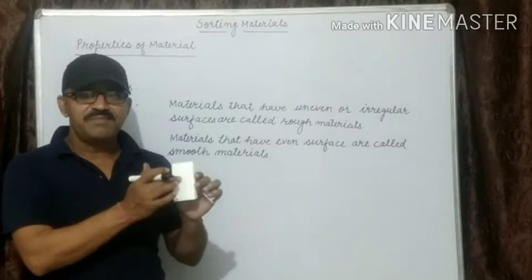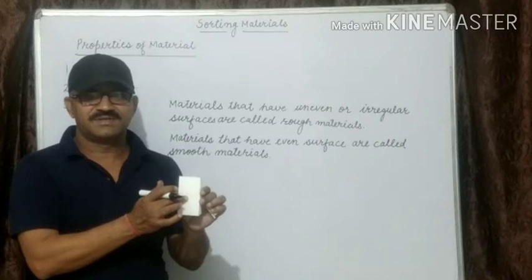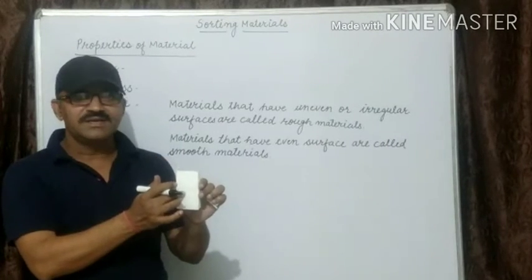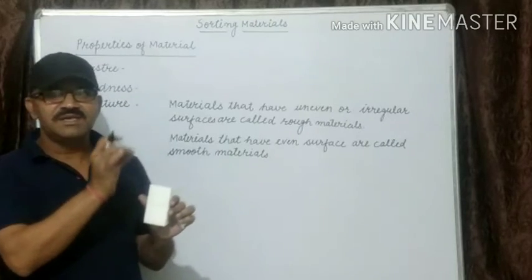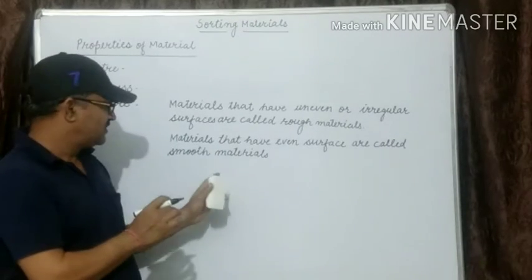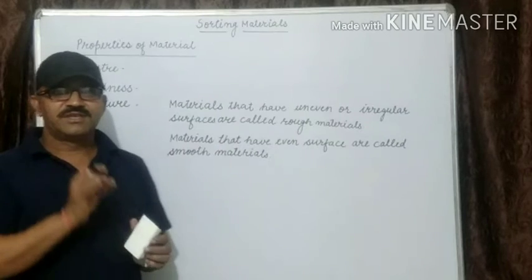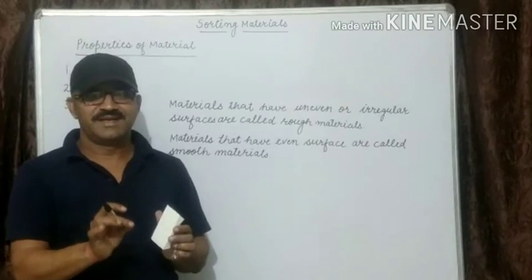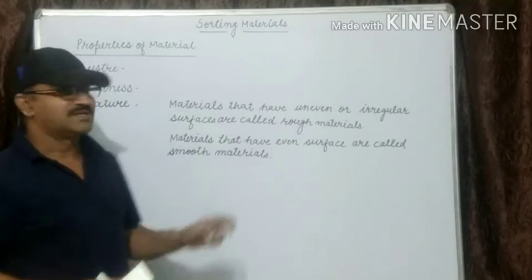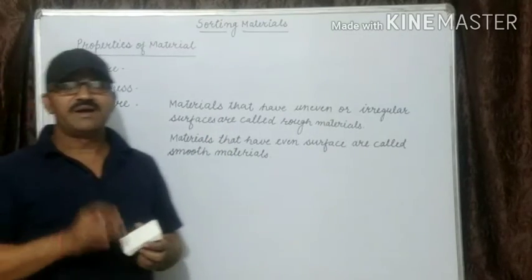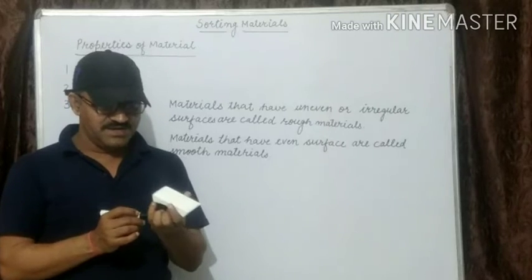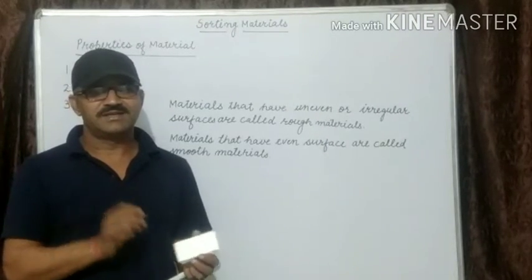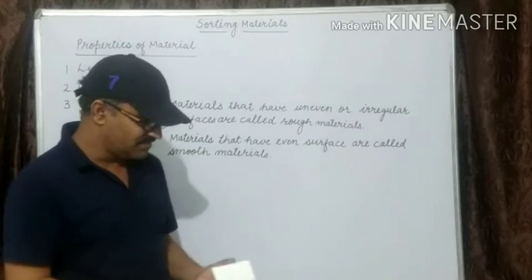The surface of rough materials has bumps that can be felt upon touching. Materials that have an even surface are called smooth materials. The surface of smooth materials does not have bumps. For example, smooth materials are pearls, feathers, and rough materials are rock, wood. These are the examples.